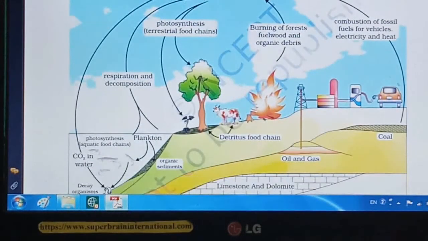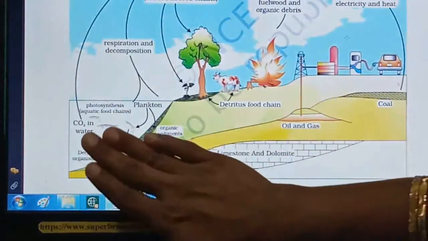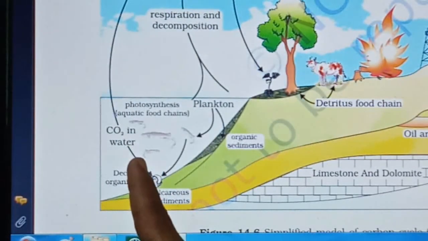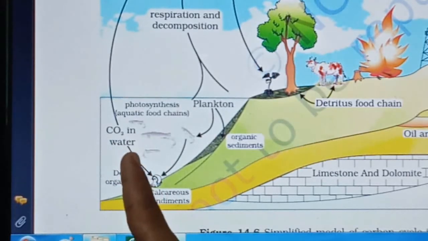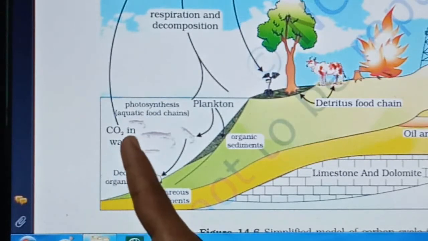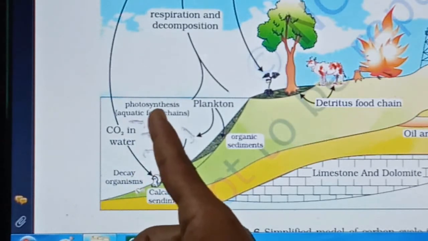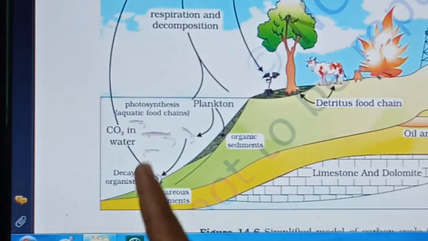Now let's see about the aquatic ecosystem, right? Now in the aquatic ecosystem, it will start in the water. Whatever atmospheric carbon dioxide is there, it will get dissolved into the water. As you know how oxygen is present in the water in dissolved form, like that, carbon dioxide is also present in the water in dissolved form, right? So this carbon dioxide which is dissolved in the water is utilized by phytoplankton, or aquatic plants, for photosynthesis, right?